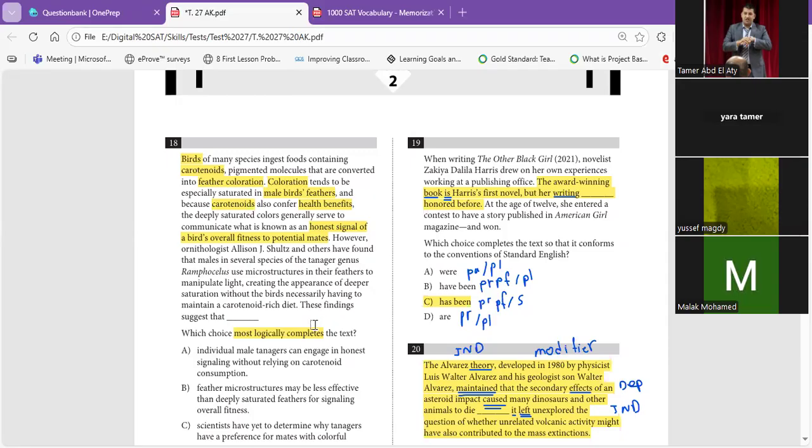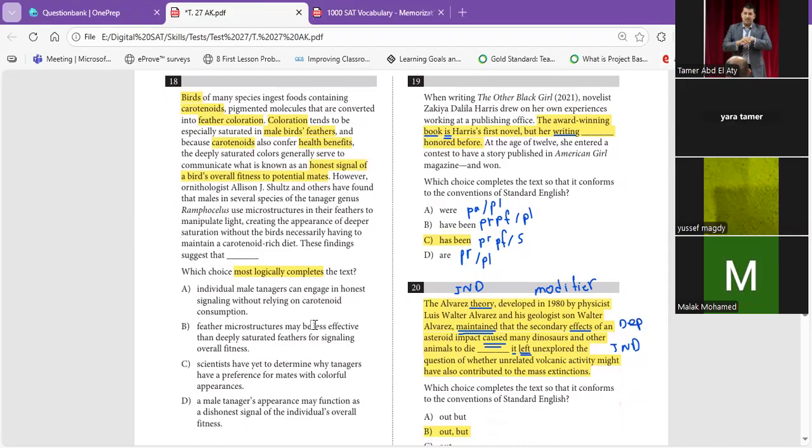However, ornithologists, meaning the scientists who study birds, Alison J. Shultz and others, make a kind of contradiction to what was mentioned before. They have found that males in several species of the tanager genus Ramphocelus use microstructure in their feathers to manipulate light.